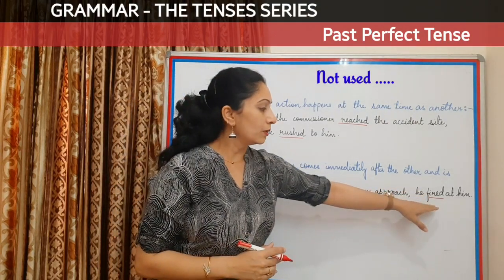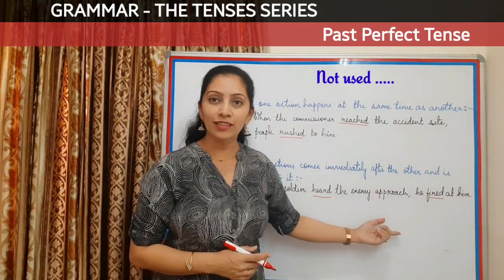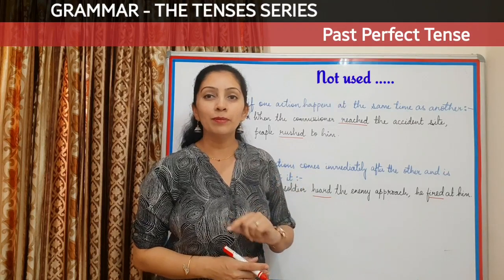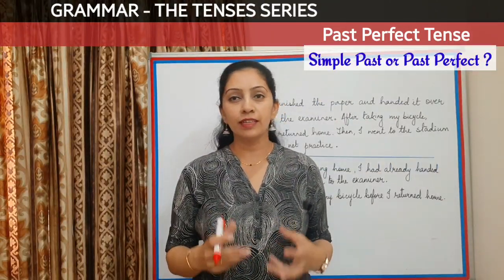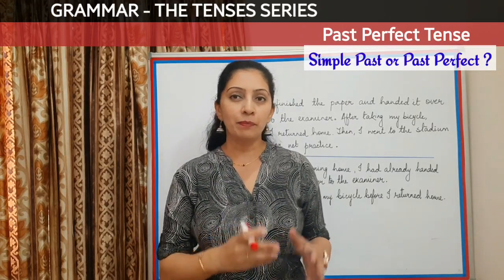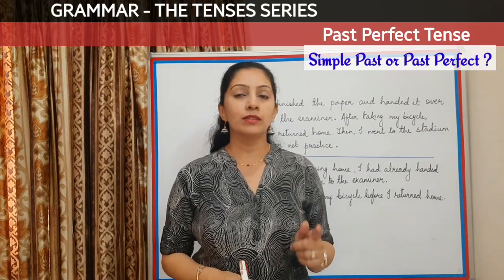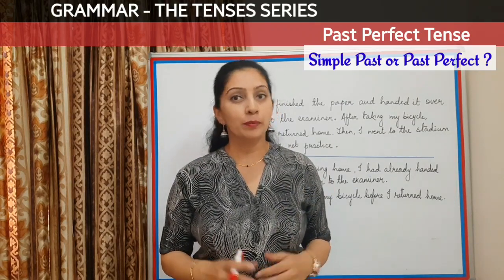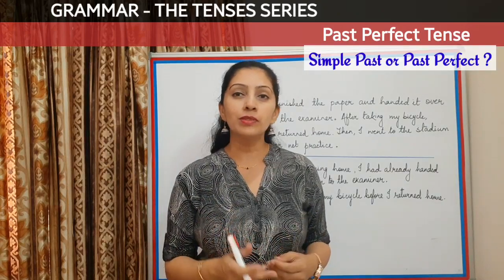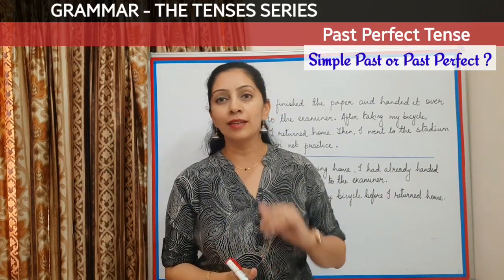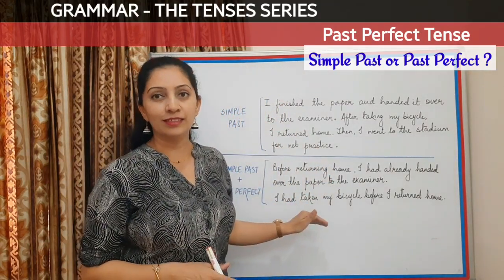The second action was a result of the first one, and therefore in such case also we will use simple past for both the actions. Now if you are narrating certain events which happened one after the other, then the best tense to use here is simple past. But in case you are not going sequentially, then you can use a combination of simple past and past perfect. Here are two categories that I have made.